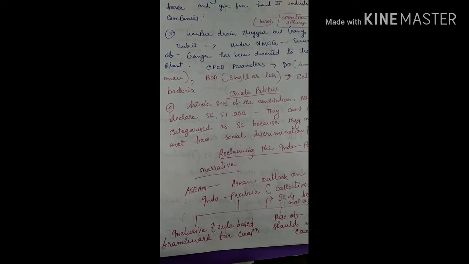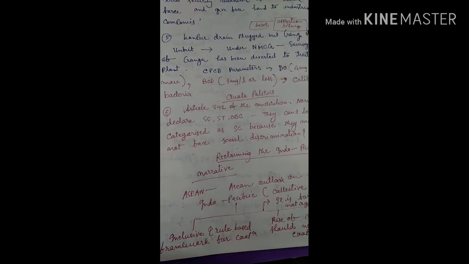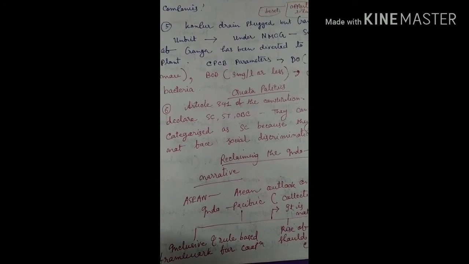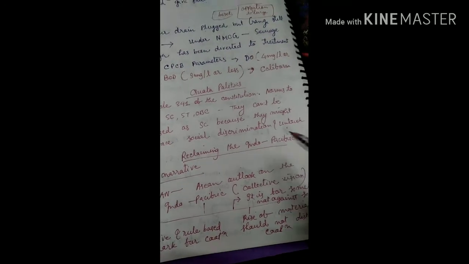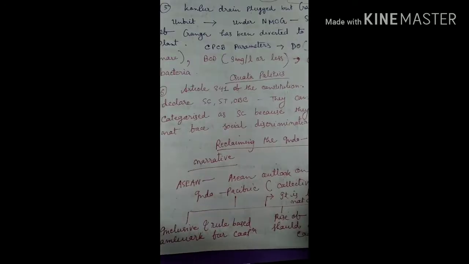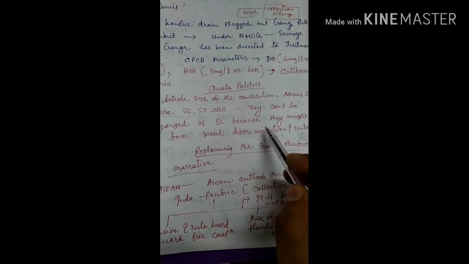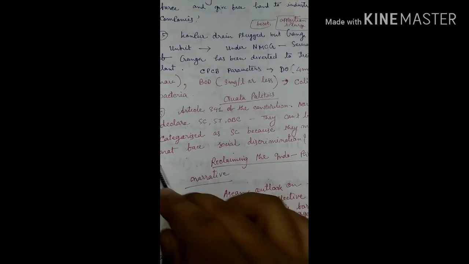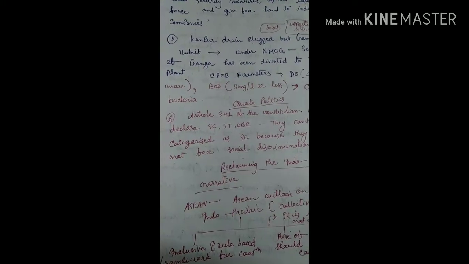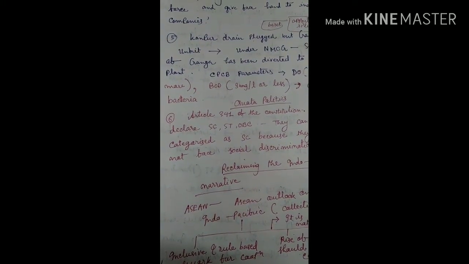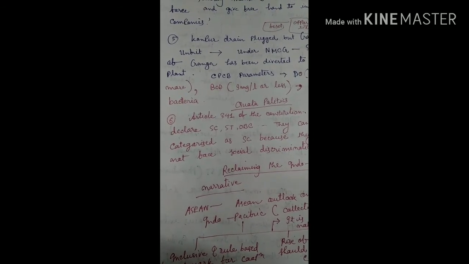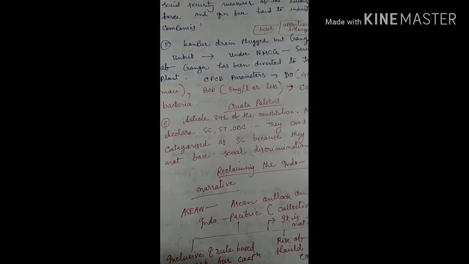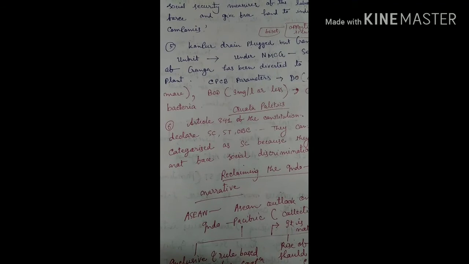We have to collect this article, and try to find in Google and necessary books what this article says and how it is related to scheduled caste and scheduled tribe. Another important line we found in the article is that they cannot be categorized as scheduled caste because they might not face social discrimination and untouchability. This gives a concept that to be regarded as a scheduled caste or scheduled tribe, one must face some kind of social discrimination and untouchability. It gives an idea of what the indexes might be to be regarded as a scheduled caste and a scheduled tribe.